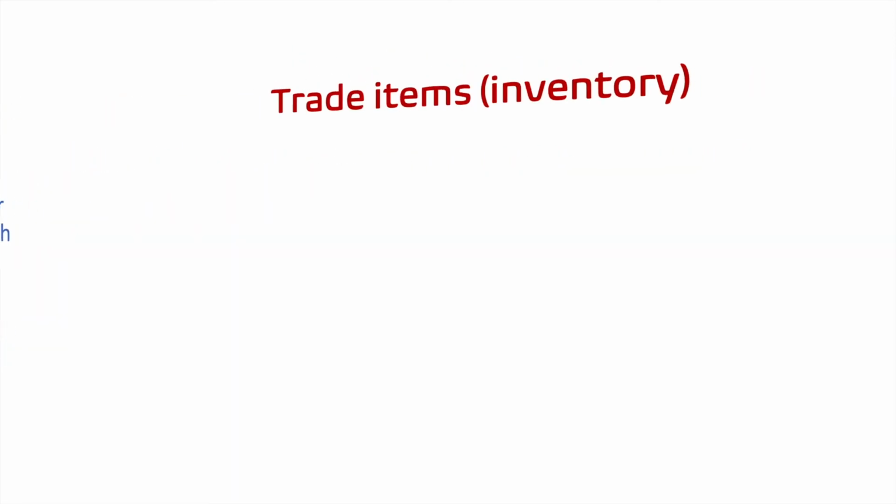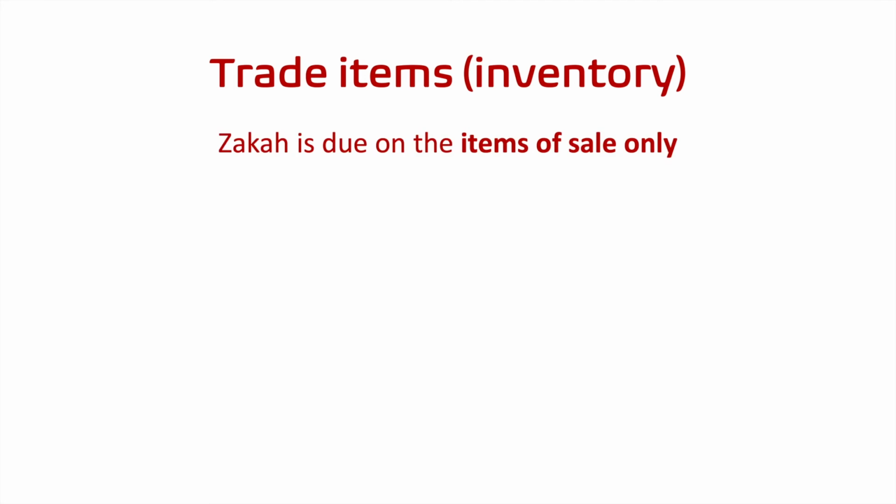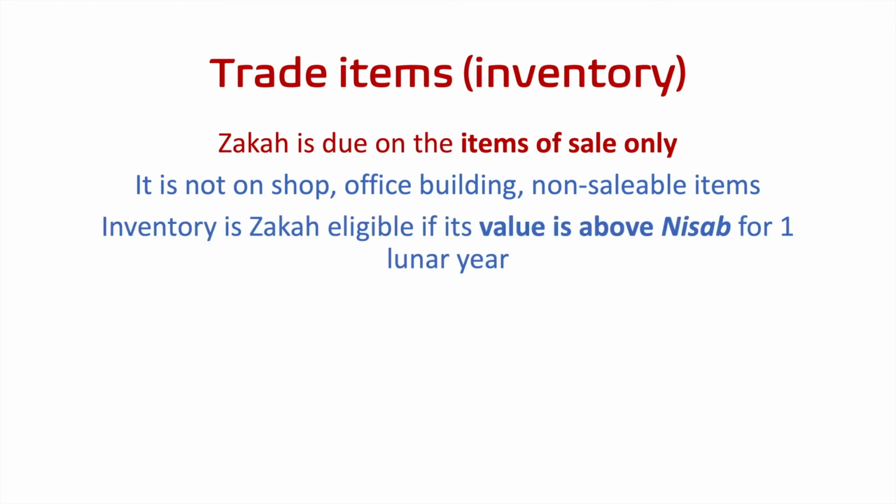Now let's move on to trade items. Trade items only refer to the inventory, nothing else. Zakat is due on the items of sale only, where you have money invested. In that inventory, zakat is due if the value of your inventory has been above the level of nisab for more than a year. This does not include the shop itself, the office building, or non-saleable items like your computers, racks, and stands, or vehicles you use to move the inventory back and forth. It does not include any of that. It only includes the inventory that is saleable.